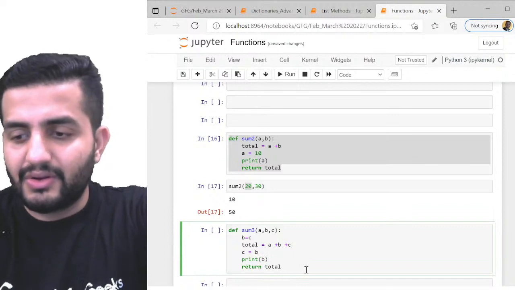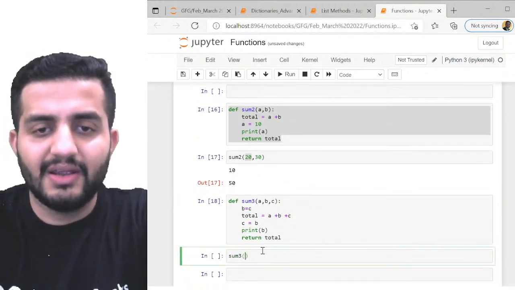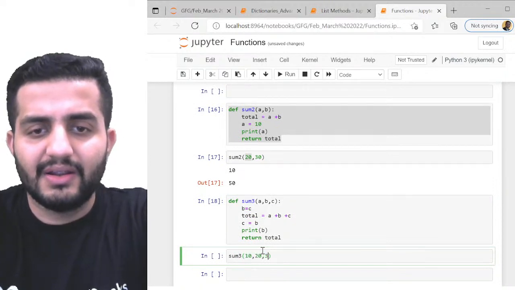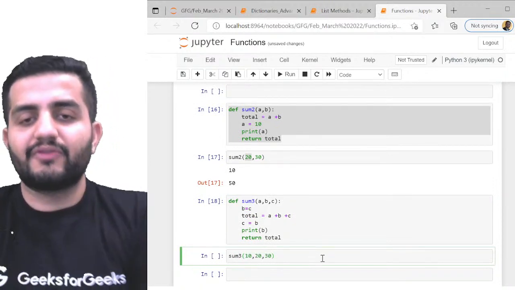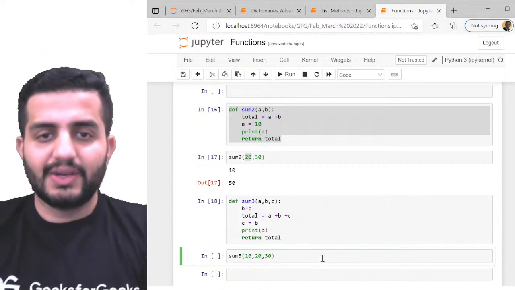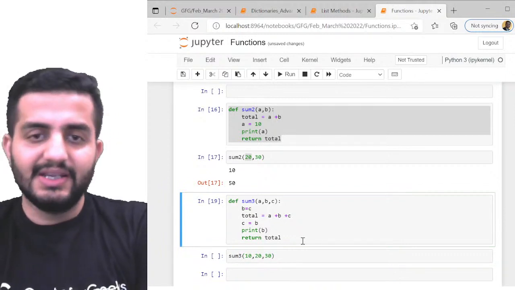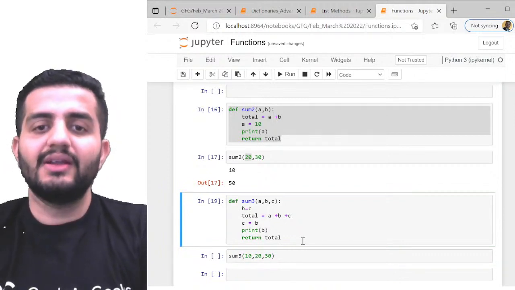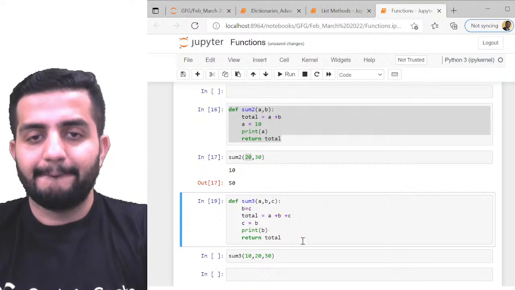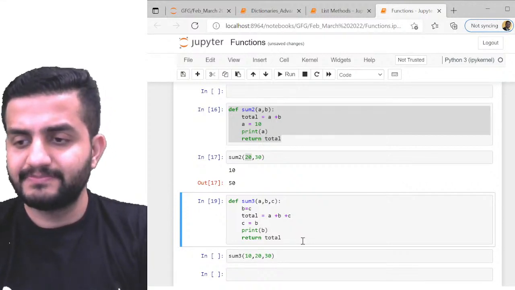Now look at this function carefully, guys. I'm doing sum of 3, 10, 20, 30. Tell me what will be the output here. Quickly, guys, look at this function carefully. I have this sum of 3 with a, b, c. Look at the function very carefully, and tell me the output. What will be the output?